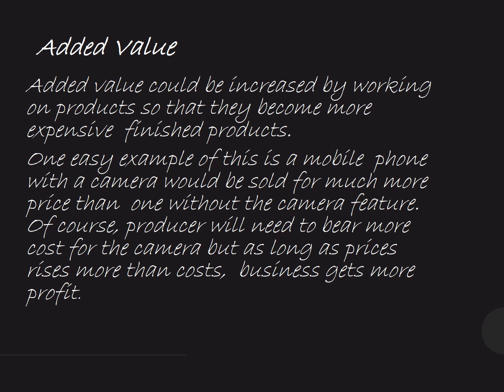So the remaining 5,000 is actually the added value, which is eventually the profit of the producer. And we as customers pay for the added value because we need more value in the finished product that we buy.